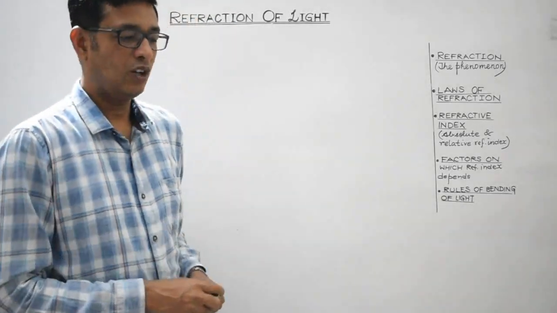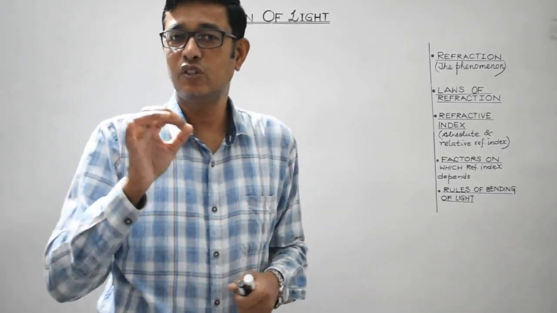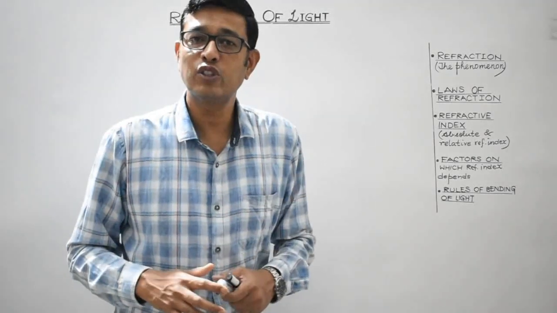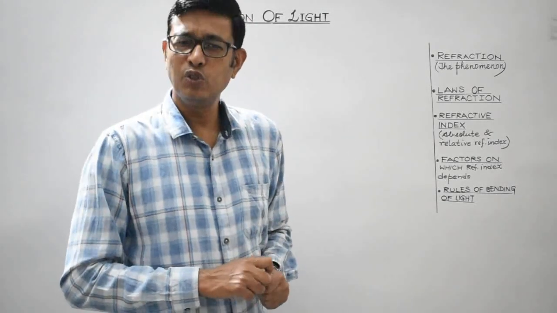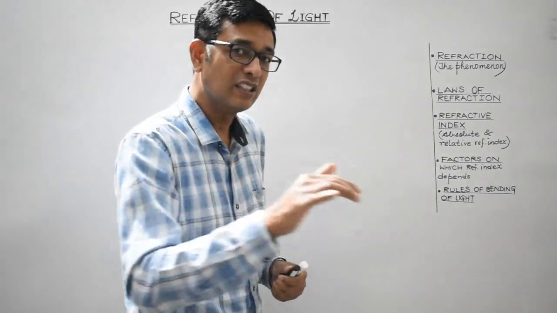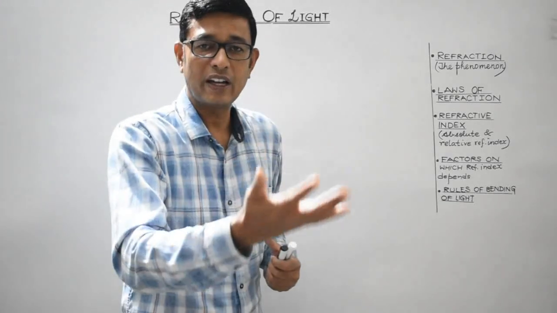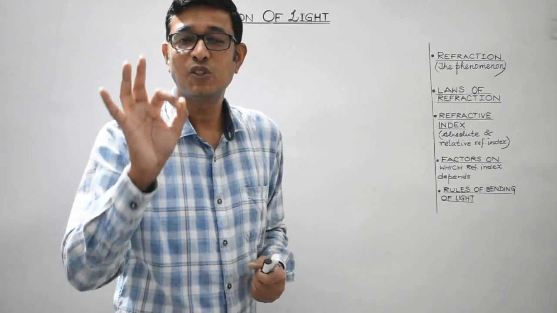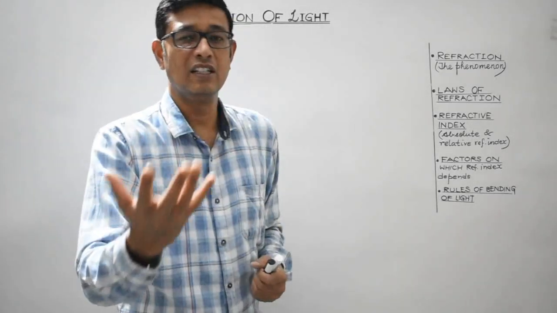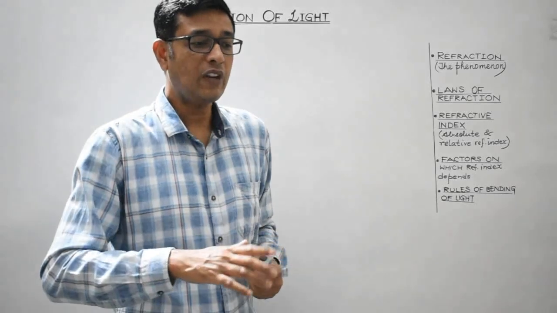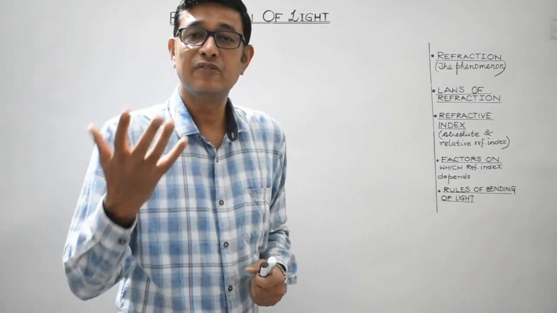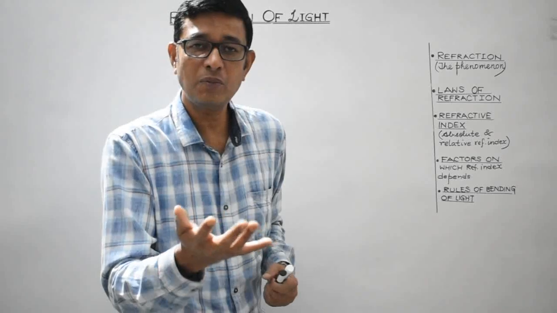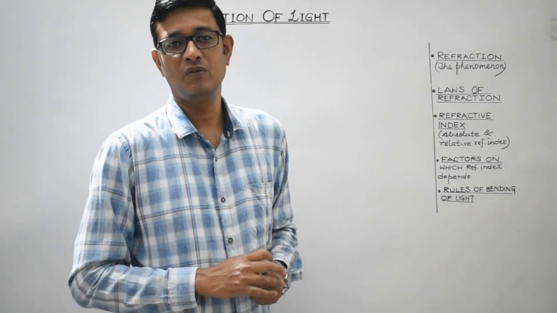So this bending of light, when light travels from one medium to another, that is actually known as refraction of light. And also students, we all are aware that the velocity of light in air or vacuum is maximum. It is 3 into 10 raised to the power 8 meter per second. But do you know that whenever light enters a denser medium, in any medium other than air or vacuum, then its speed decreases. So the speed of light in different medium is different. So refraction of light can also be stated like it's the phenomena of change in the velocity of the light when light travels from one medium to another medium, right?